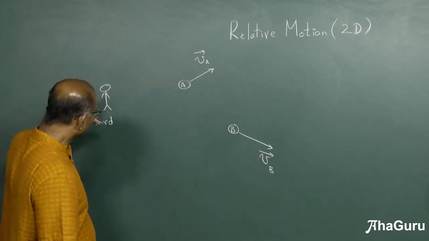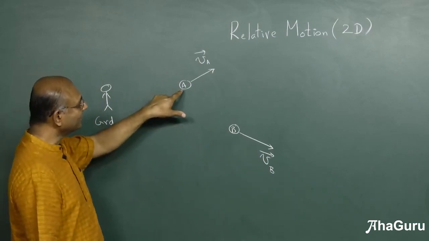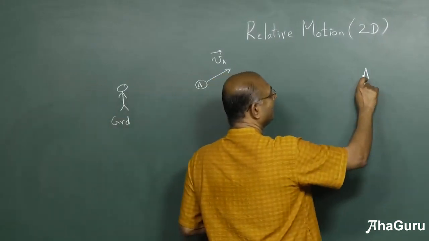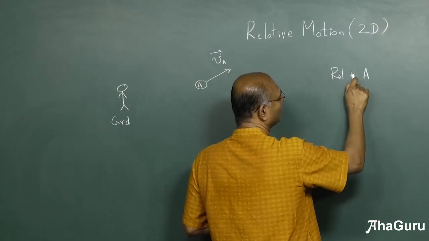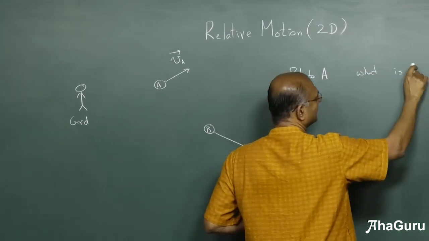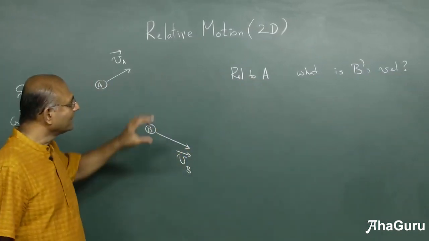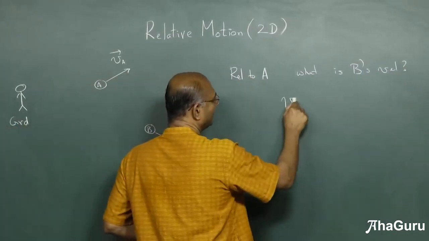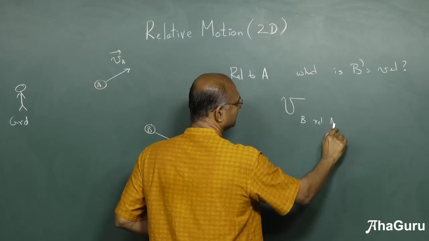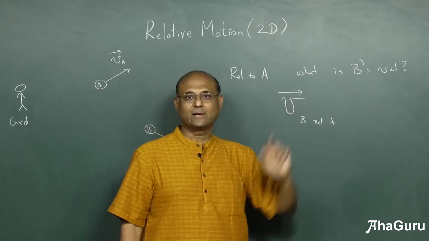Okay. Now who says B has a velocity VB? Ground observer. But suppose I want to ask the question, what does A say about B's velocity? Okay, so we are basically asking, relative to A, what is B's velocity? So if this is the question that we are trying to ask, we will write this as V of B relative to A. So what does this mean? Velocity of B relative to A.